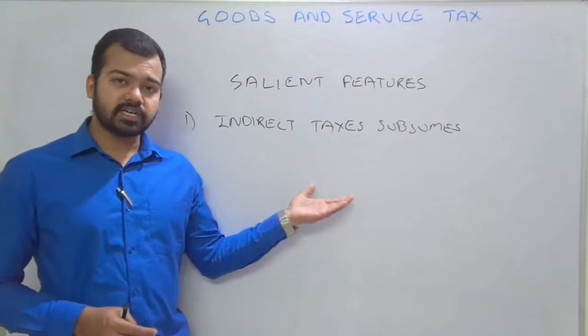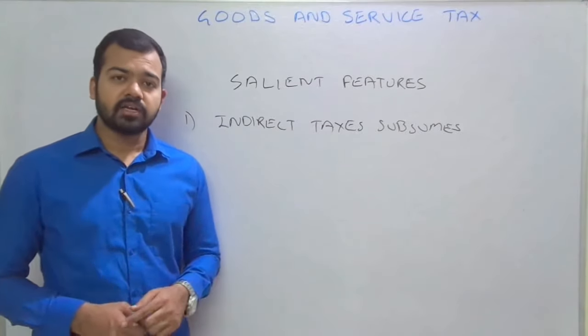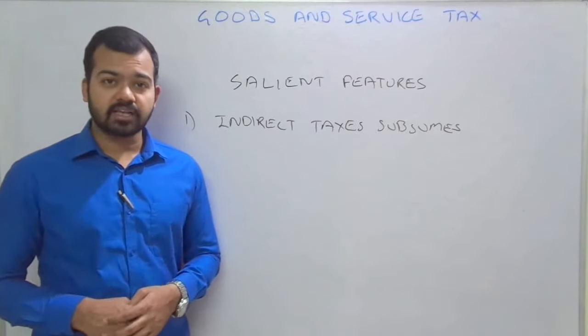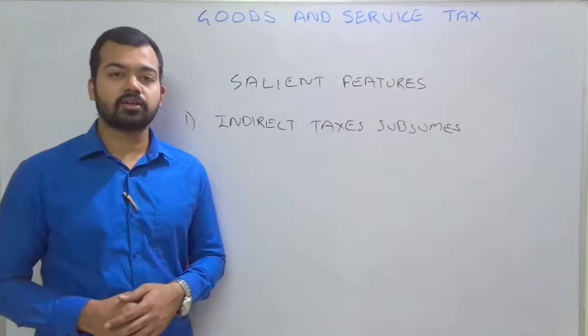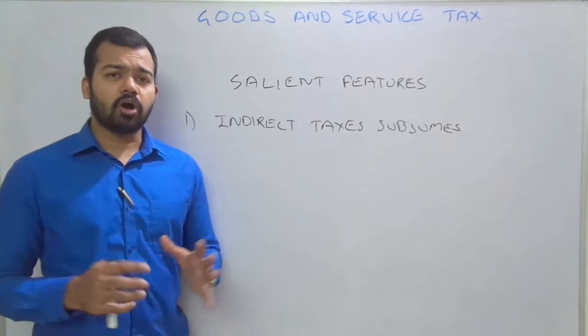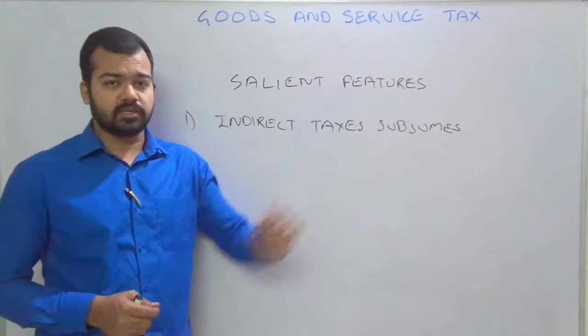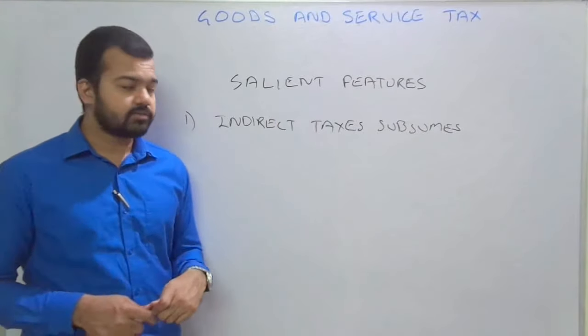If we talk about state government taxes, the first is VAT, then entry tax, octroi, entertainment tax, luxury tax, taxes on betting, gambling and lottery, etc. So these taxes were all subsumed into one, and this is known as GST. So this is the first salient feature.